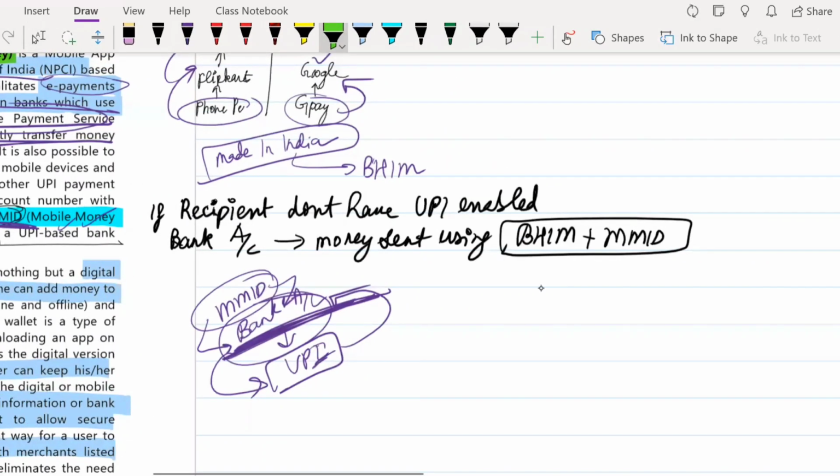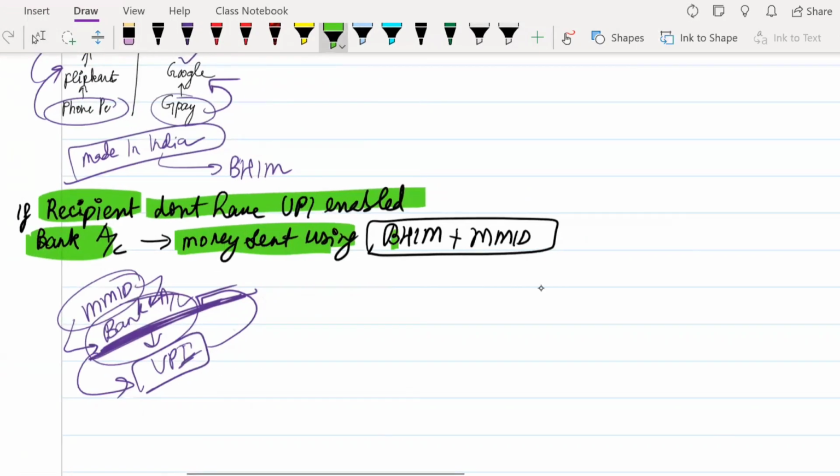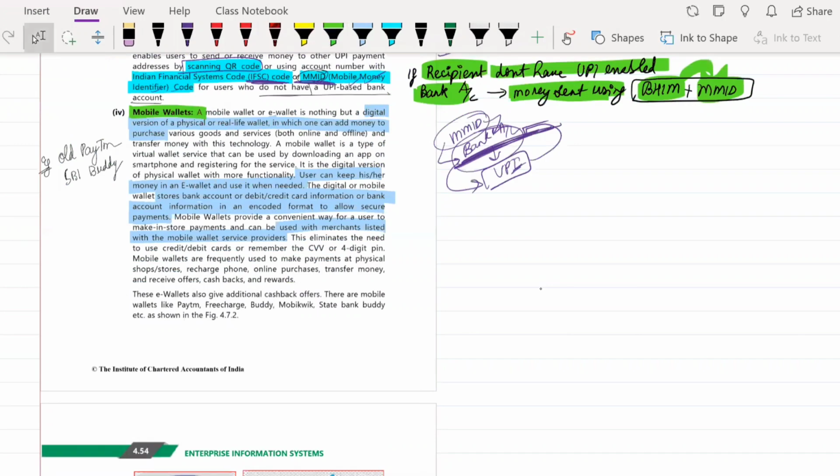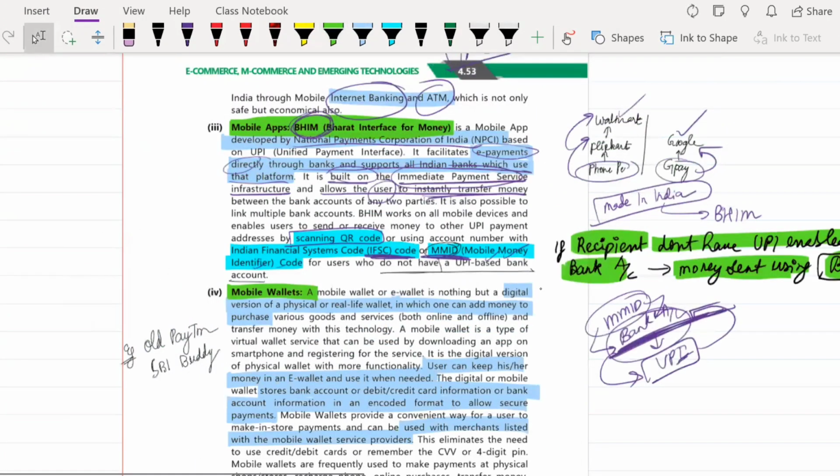So if there is a recipient who does not have a UPI enabled bank account, then in such a case, money can be sent using the BHIM app, and in that BHIM app you have to use the MMID and send the money to them. Okay, so I hope you understood this also. That was about your BHIM.